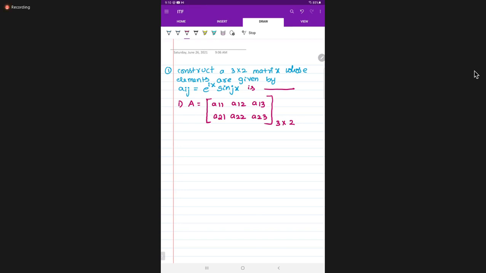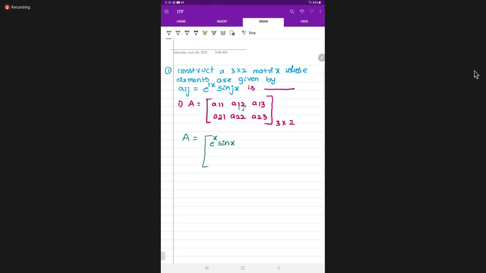Tell me the answer, students, fast. For a11, put i equal to 1, j equal to 1. What do you get here? E power x sin x. This is i and this is j.